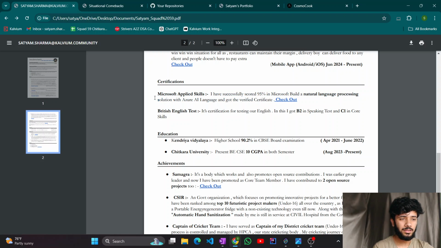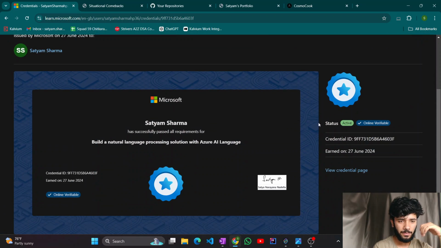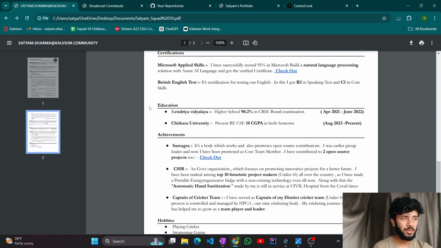If you want to learn about AI, you will not directly go to AI. You have to first learn about what NLP is and how it works. For that, you need to learn about Applied Skills, which Microsoft gives for free. So you can go out there. This is my Applied Skills certificate. Let's see if it's still valid or not. Yeah, it is still valid. Okay, so this is the Applied Skills certificate. I will be telling you how to do this NLP also. After that you will get a bit more knowledge about AI, because you might say I will integrate AI in my application, but these are the lower level things which you need to learn first, and then you can go there.